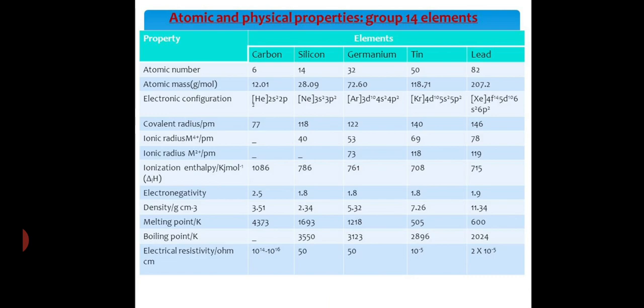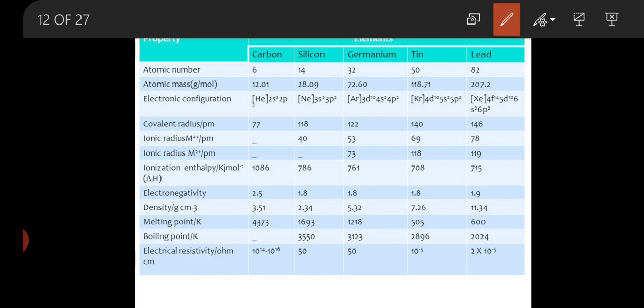Next, the properties or various trends. The first trend is atomic and ionic radius.